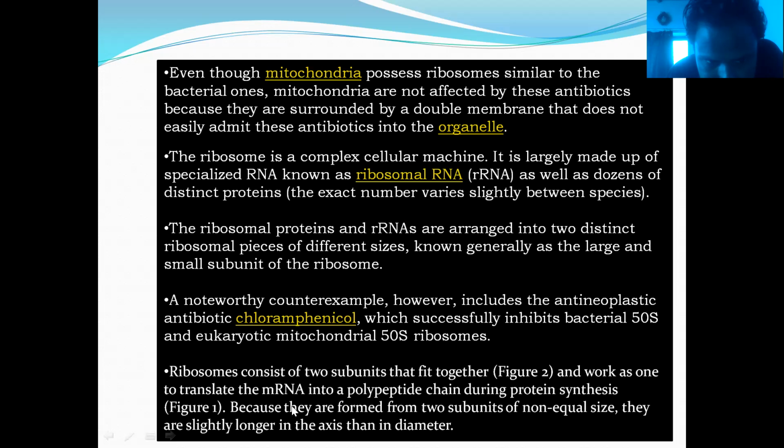Protein synthesis is the process where ribosomes translate messenger RNA into a polypeptide chain, which further forms the proteins.